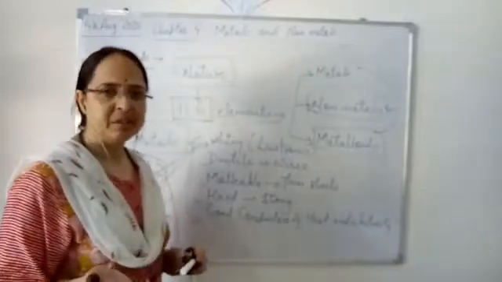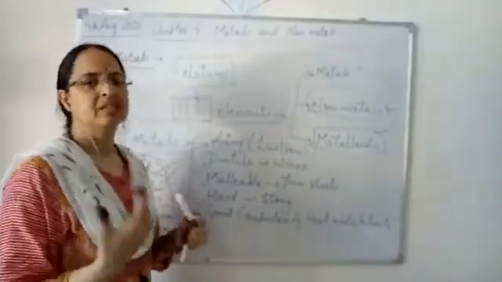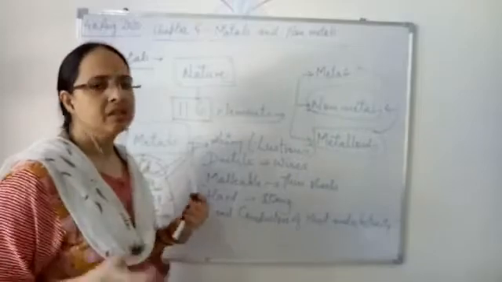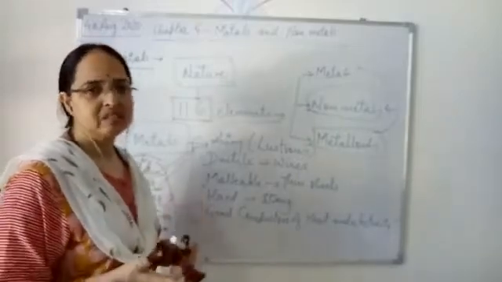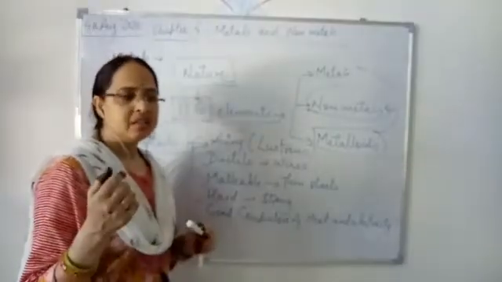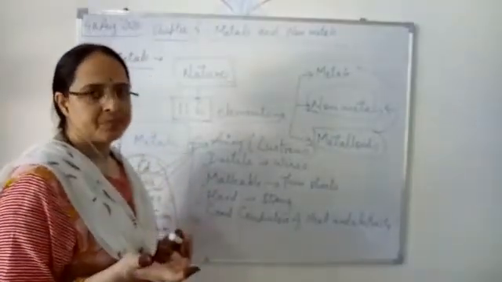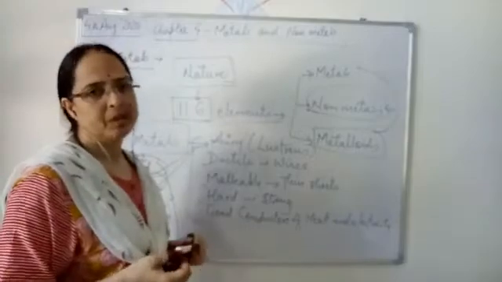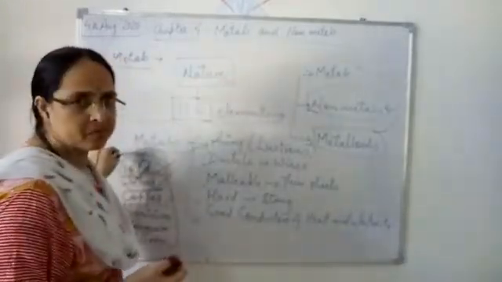Iron we have already seen everywhere, at home as well as outside. Different substances are made up of iron only, like railings. Nails are there, and tables and chairs are also made up of iron. So these are the metals.